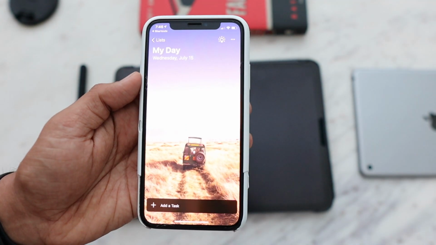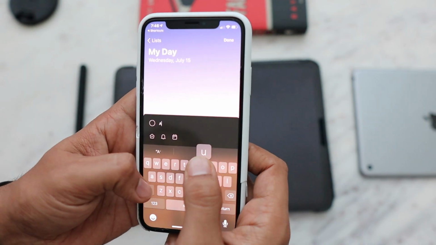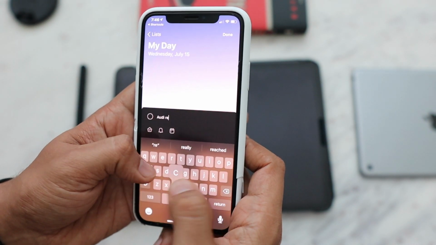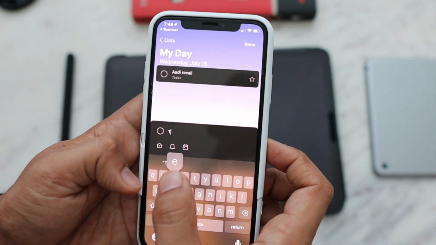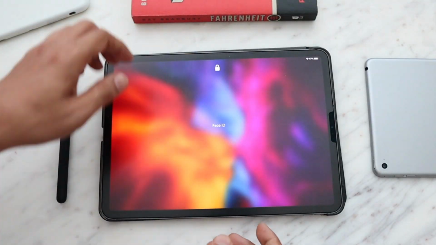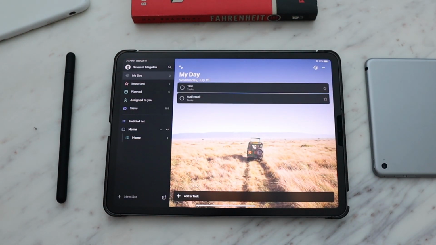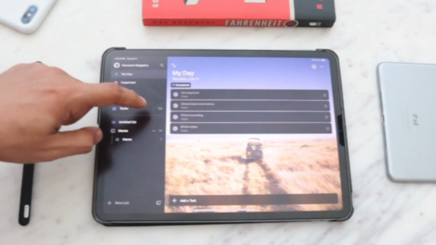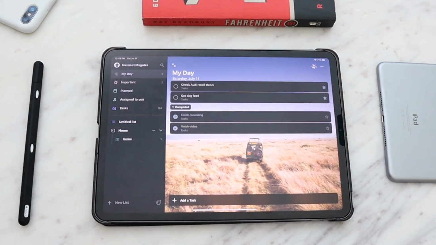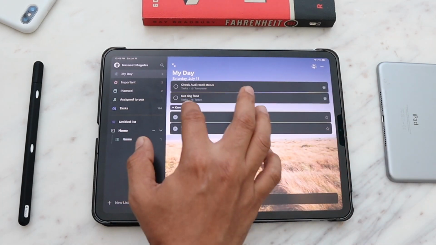This app is very intuitive, and I use it like a task manager to keep me focused throughout the day. I can simply create a task on my phone or on my iPad, and it will be synced with my Microsoft account so that I have access to it on all the platforms. And once I finish the task, I just mark it completed, and the status will be updated on all the devices at the same time. And it is available on all the devices like my phone, iPad, Mac, so I can take a glance at my pending tasks from anywhere, anytime.